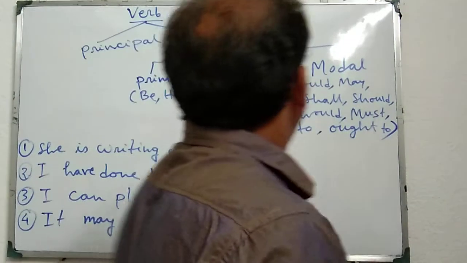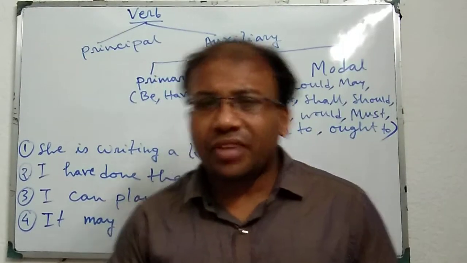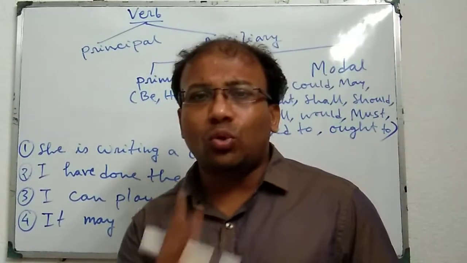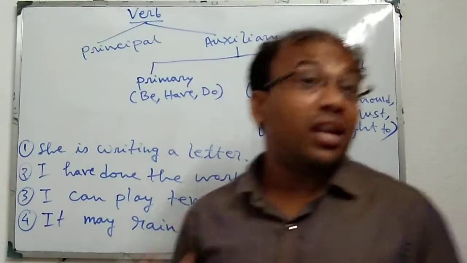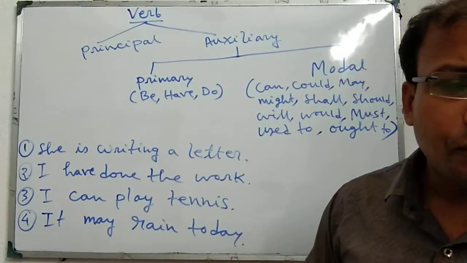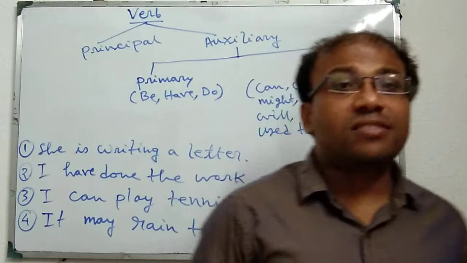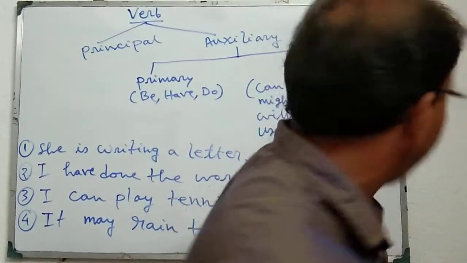And auxiliary verbs can also be subclassified into two categories. One is primary auxiliary and another is modal auxiliary verb.